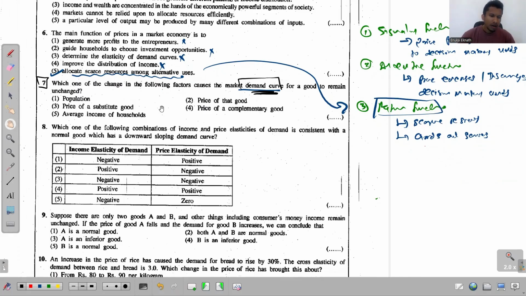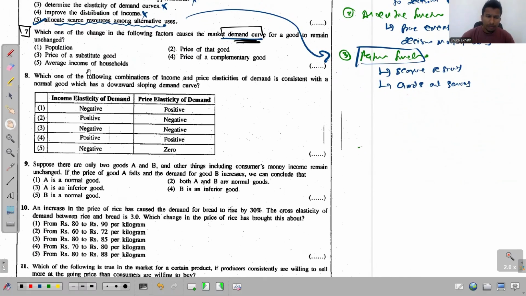Okay, so let me show you the demand function. Quantity demanded is a function of price of the considered good, prices of related goods, consumers' income, consumers' taste, future expectations with regard to prices, the number of consumers and other factors. So this is the demand function.